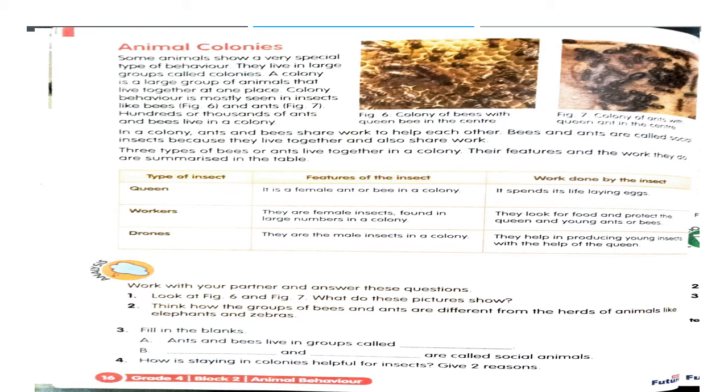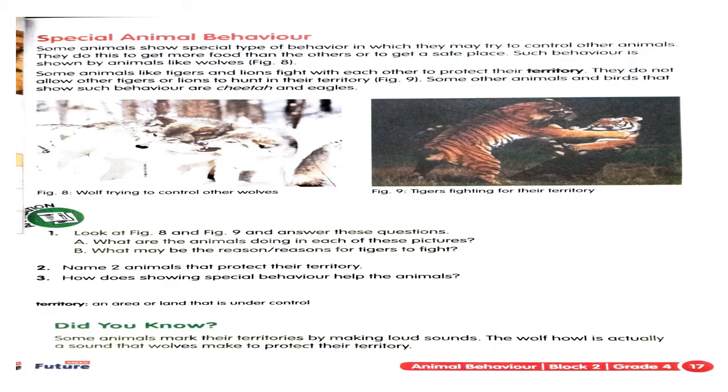So moving on, children, to special animal behavior. What is special animal behavior? It is a kind of behavior that is shown by certain groups of animals in order to protect their territory. Territory means their area. Even if they belong to the same category, in the pictures given below you can see a wolf trying to control another wolf, and in another picture a tiger trying to control another tiger. They are fighting right here.